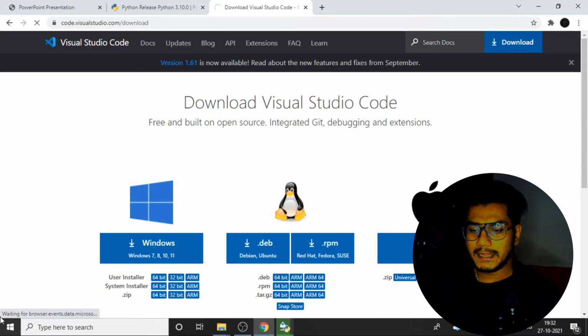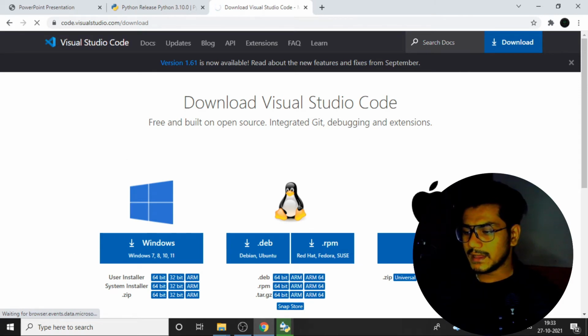I already have VS Code on my system, so I'm not going to download it again. Once I click on download, you can see it will start downloading. After that, you can just open it. You are familiar with how to install, so now you need to do all the installation part by yourself. Very easy. Just download, click open, click next, and install it. Your work will be done over here.